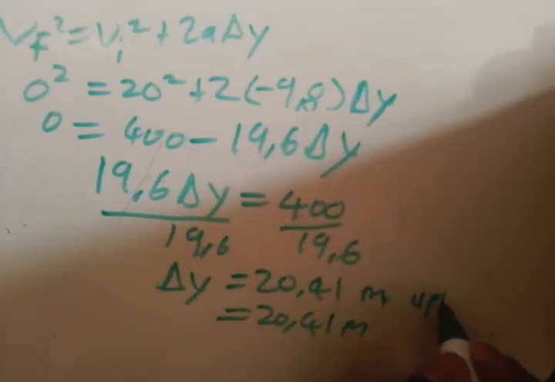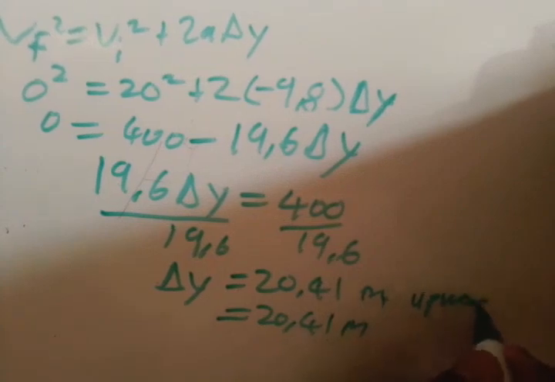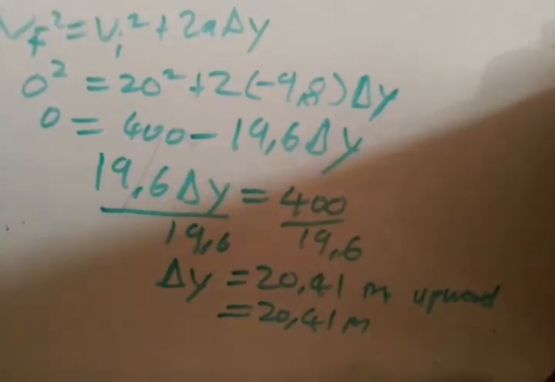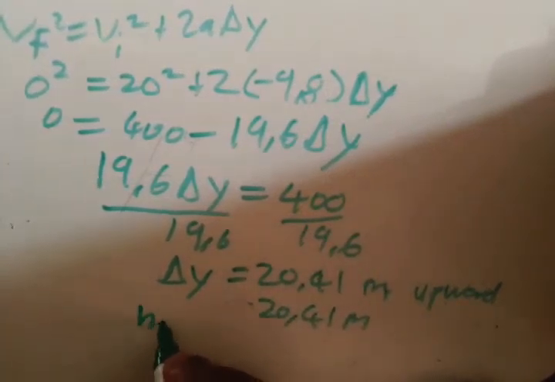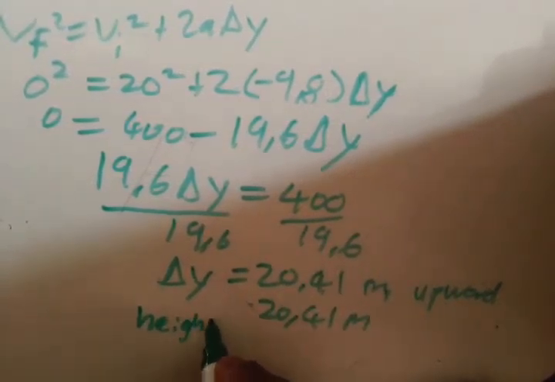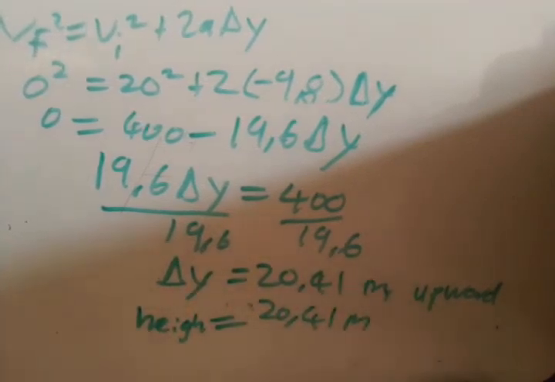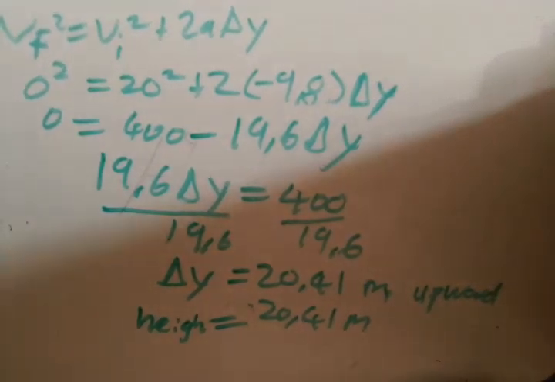Here it was upwards because we chose upwards as positive. On the next line you say the height is that, and this one doesn't have direction because height is actually distance, not displacement. I hope you get that.